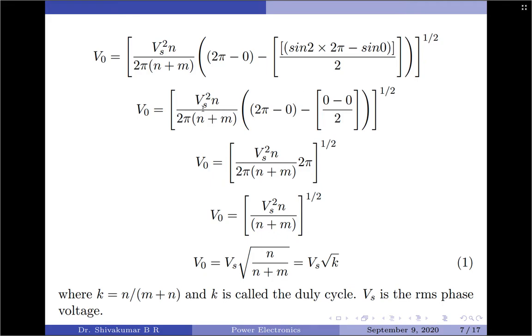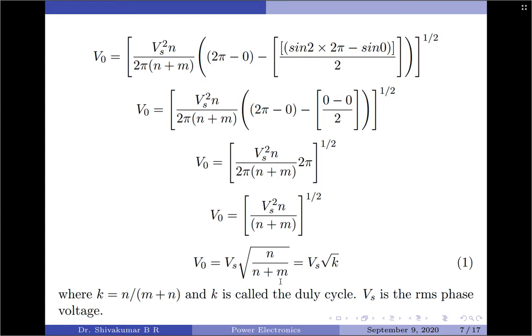So the left hand side of the RHS is as it is, which is Vs squared n divided by 2 pi into n plus m, multiplied by the left out term of this particular simplification, which is 2 pi. So the 2 pi here and 2 pi here get cancelled, and therefore we get Vs squared into n divided by n plus m to the power of 1 by 2. Let us now take Vs squared to the outside of the root. We get Vs into square root of n divided by n plus m.